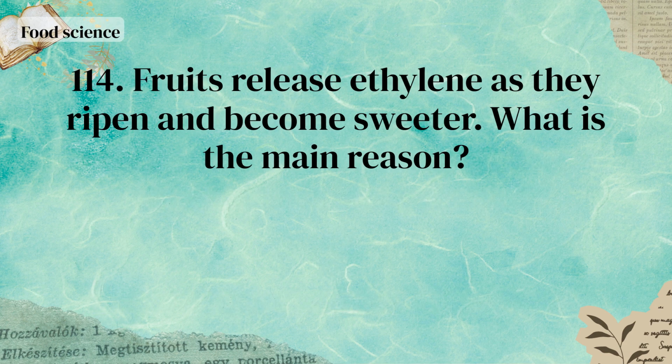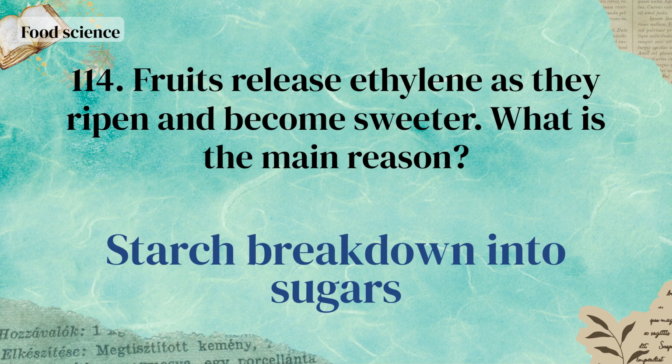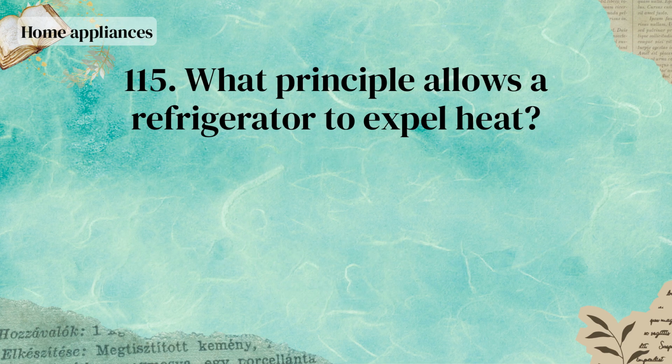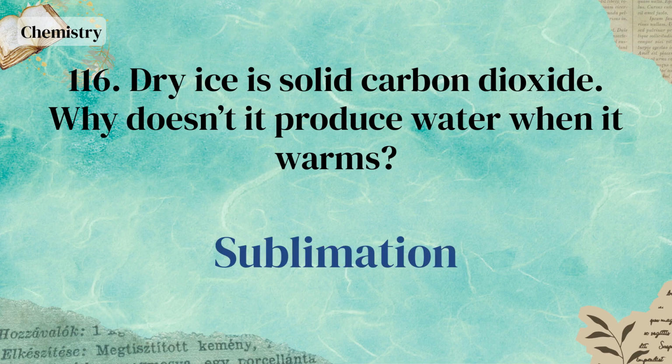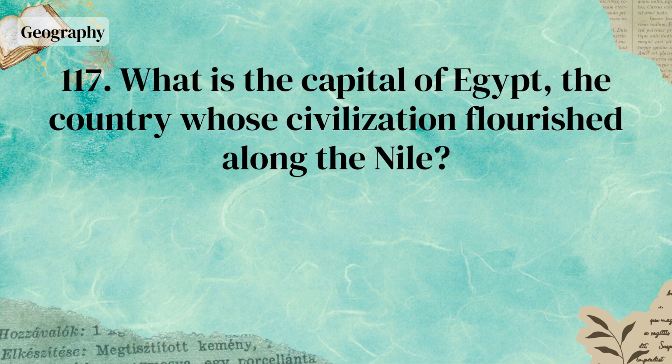Decompression sickness. Fruits release ethylene as they ripen and become sweeter. What is the main reason? Starch breakdown into sugars. What principle allows a refrigerator to expel heat? Heat exchange. Dry ice is solid carbon dioxide. Why doesn't it produce water when it warms? Sublimation. What is the capital of Egypt, the country whose civilization flourished along the Nile?